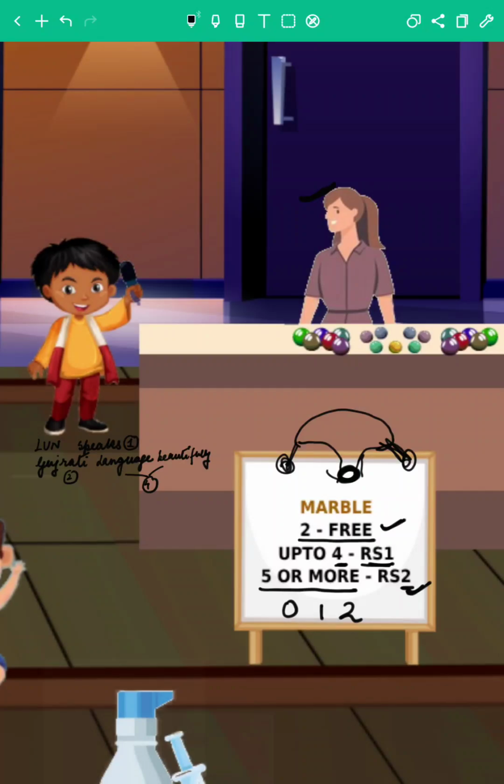She will not charge you more than 2 rupees. So this is a very, very nice lady. Almost all the children can afford the marbles. Nothing more than 2 rupees.